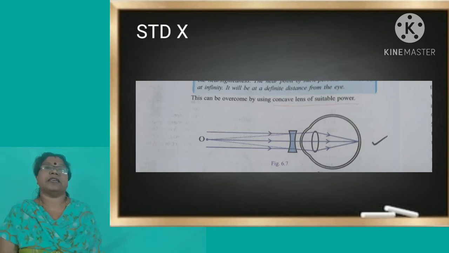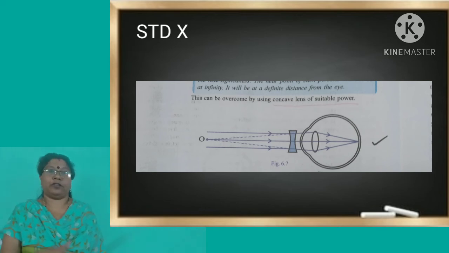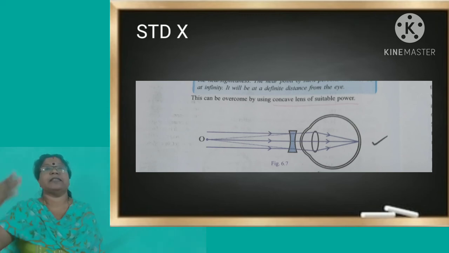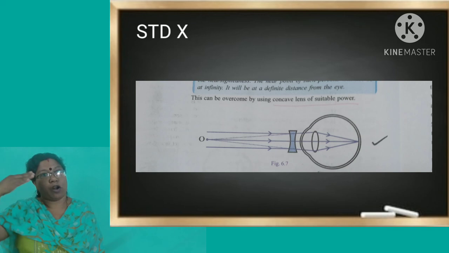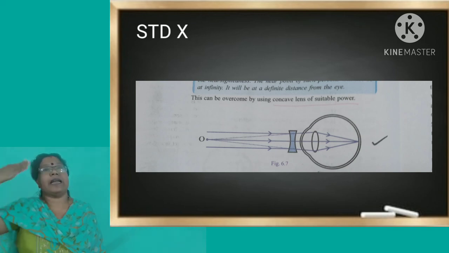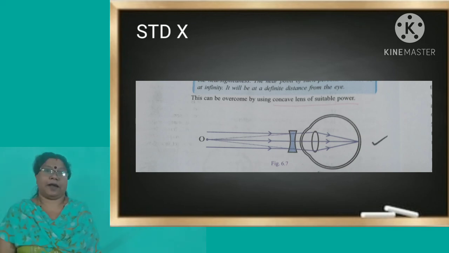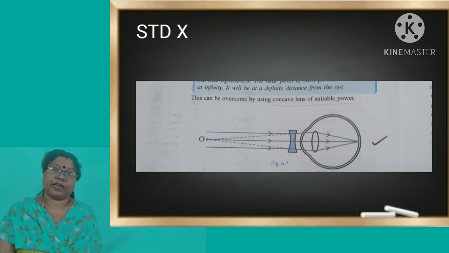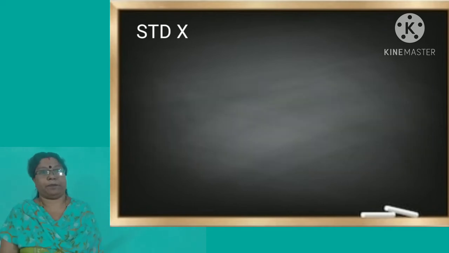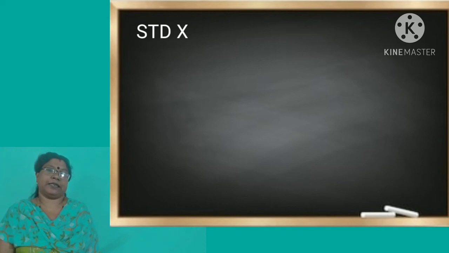This defect is corrected using a concave lens of suitable power. As you can see in the figure, a concave lens is provided in front of the eyes so that the light, after falling on the concave lens, falls on the convex lens of our eye and gets converged on the retina. So this defect is known as myopia or short-sightedness.